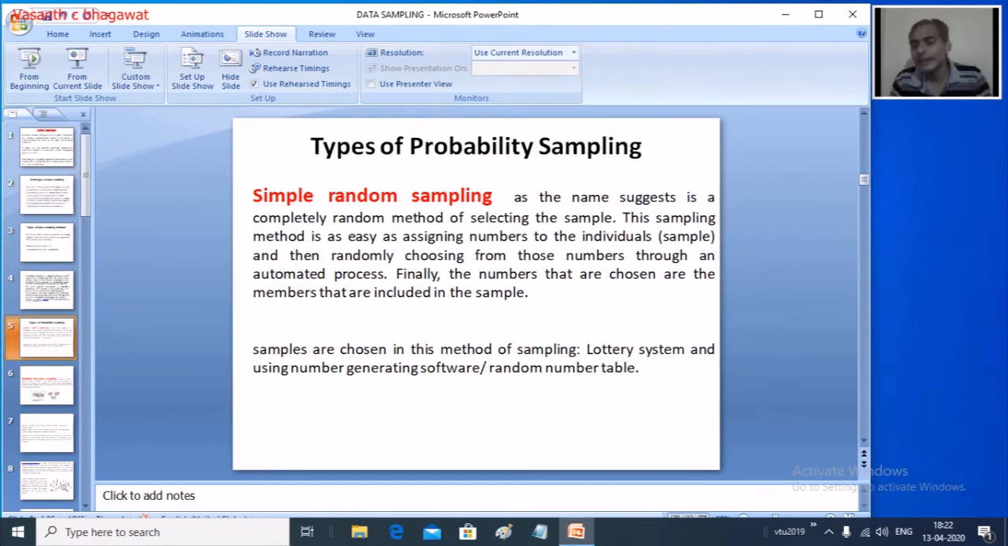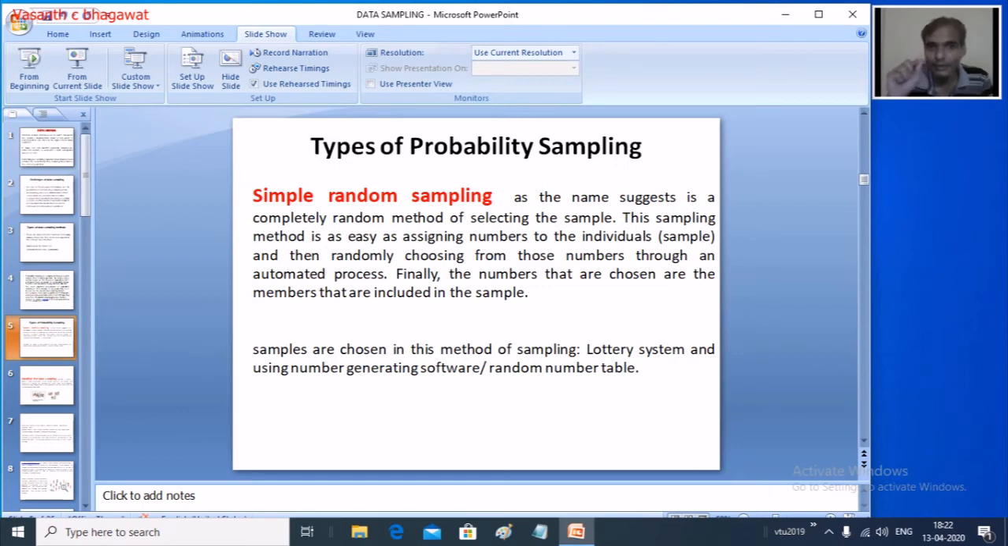Under probability sampling, the first type of sampling is very simple. It is called simple random sampling. As the name itself suggests, it is a random sampling. When we look into the definition of randomness, the important characteristic of probability is that when you select a sample from a population, everyone has an equal chance of being selected. There we are talking of everyone.